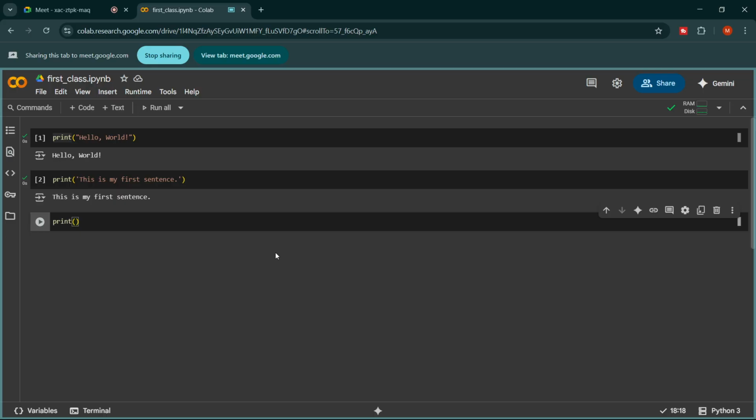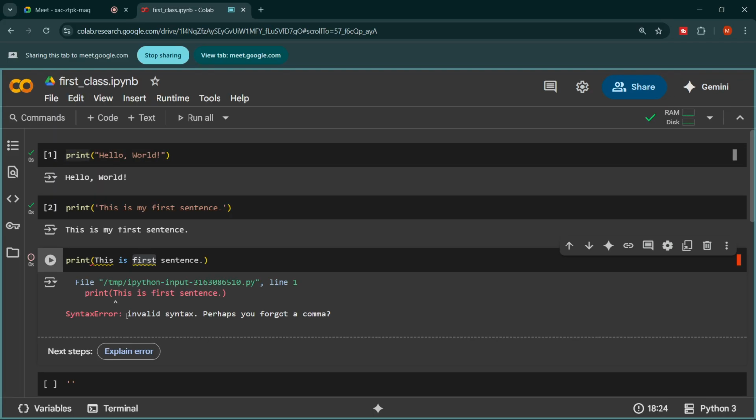Okay, let me execute this cell by pressing this button. See, it will give the error, and what it is saying, invalid syntax, means we did something wrong, we made a mistake while writing the sentence. So it's compulsory whenever you are writing a sentence, word, or a paragraph, that you enclose the whole thing either in single quote or in double quote. Is this clear now? Please confirm.